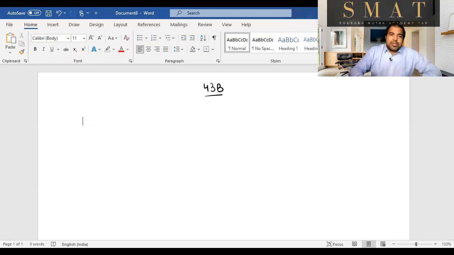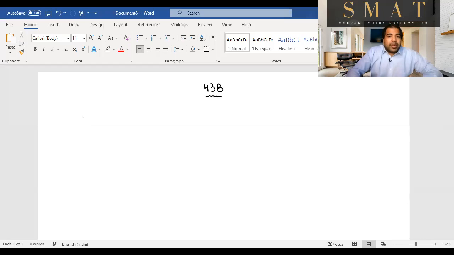Guys, we follow accrual system of accounting and it's a very cool system of accounting. Why is it so cool? Because you can take deductions without actually paying money. So if I have to pay you salary, I can take a deduction of salary without actually paying you. So I was taking a deduction of salary without paying my employees. And honestly, that's not a good thing. Employees, people don't like it. And hence section 43B comes in between.